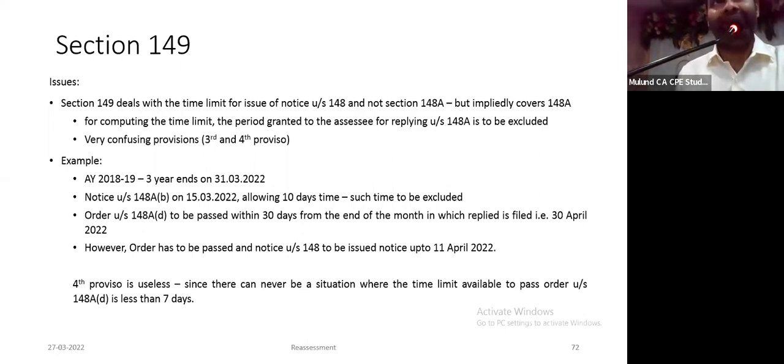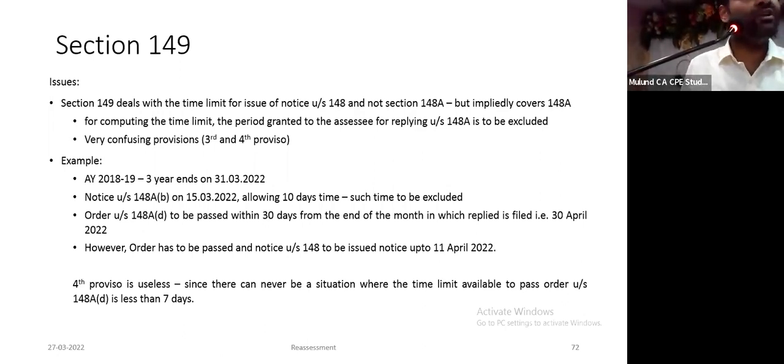The AO might think I have given 10 days, 12 days. Third proviso uses the word time allowed or extended time allowed. That means you seek an adjournment and he gives you extended time. Suppose उसने 10 दिन का time दिया, you seek adjournment 5 दिन का. उसने कुछ नहीं लिखा. He is not granted any extended time. We see in many faceless cases, you seek an adjournment, लोग सामने कुछ response नहीं देते. And after 10 days, you take further 5 days to file a reply. Now AO is under the impression मैंने इसको 15 दिन दिया.